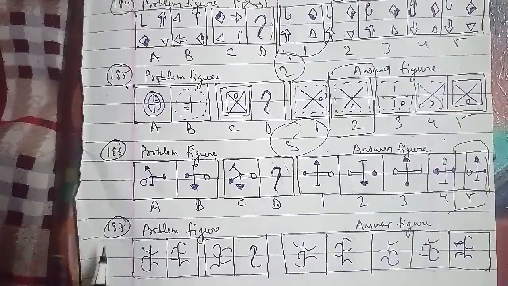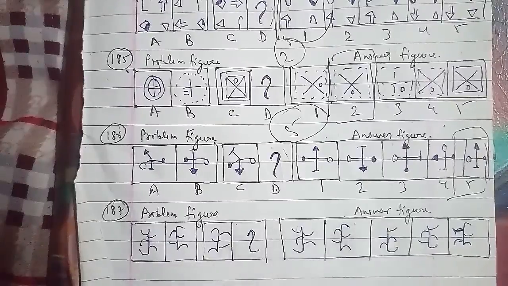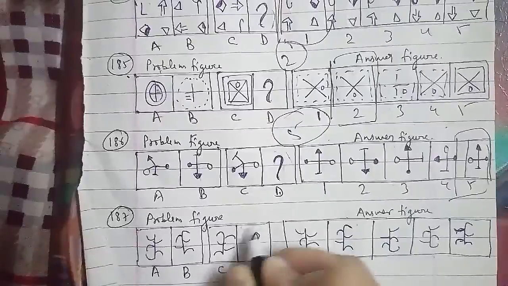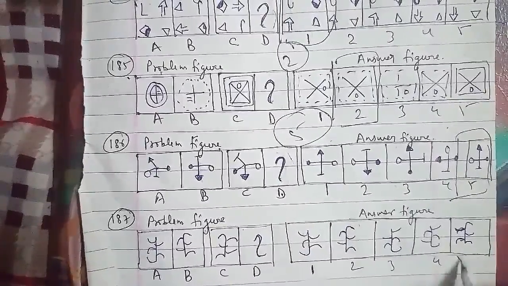Let's go ahead with the 187th question of the session, which has your problem figures, and these were the answer figures as well, which are named as A, B, C, D. The D figure we have to find out. This is your figure 1, 2, 3, 4 and 5 respectively.